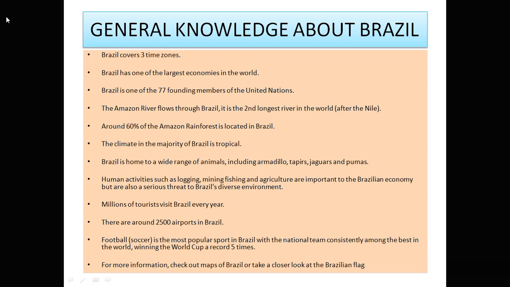The climate in the major part of Brazil is tropical, like the climate we are having, because we will see how the equator passes through the northern side of Brazil. Then Brazil is the home of a wide range of animals, including the armadillo, tapirs, jaguars and pumas, that we are going to see in the animal world as we proceed in the other lessons.